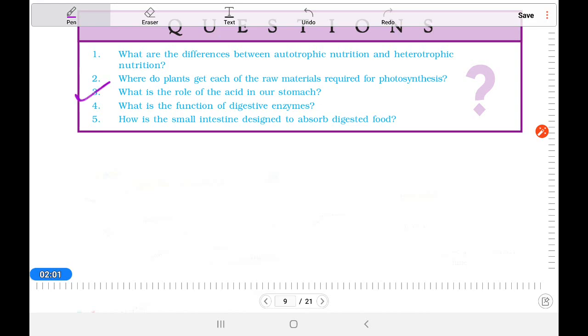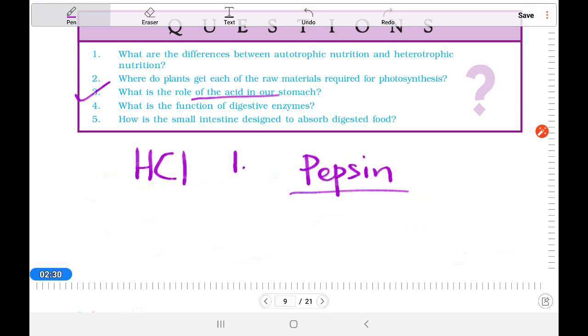Next, take question number 3. What is the role of acid in our stomach? You know that hydrochloric acid is the only inorganic acid which is secreted in our stomach. But what is its role? Number 1, it activates pepsin. Pepsin, you know, is an enzyme which is normally present in an inactive state. Hydrochloric acid activates it so that it can do its work. It can digest protein.